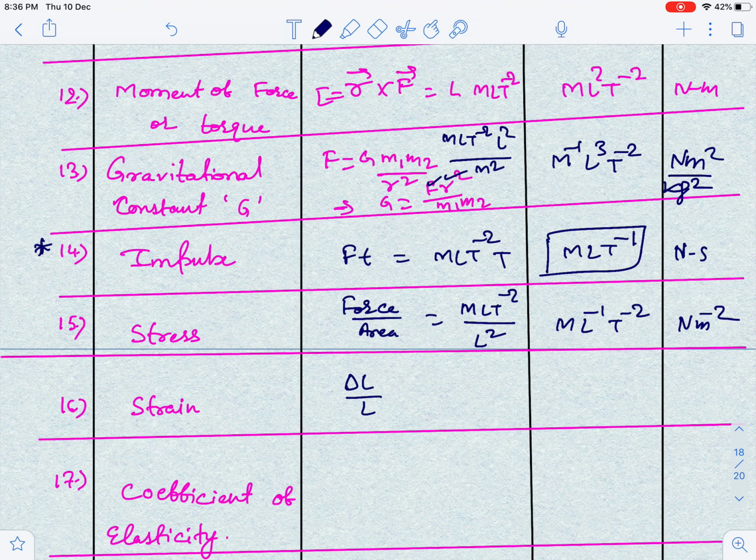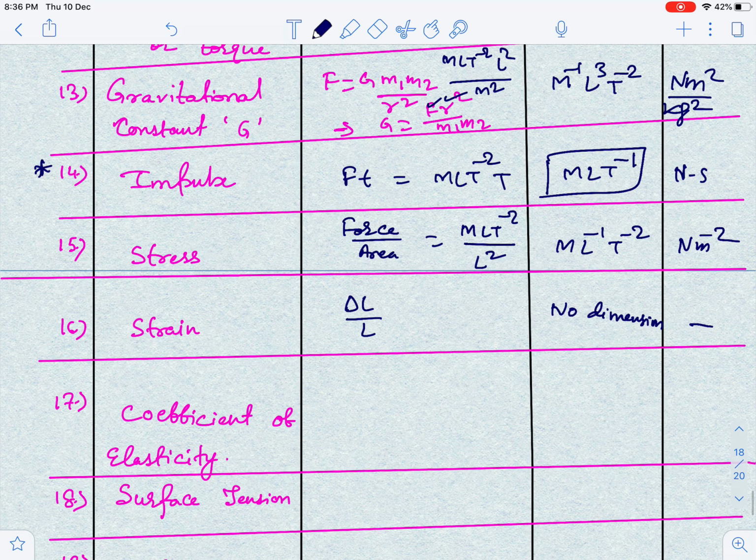Now, guys, strain. Strain is change in length, delta L by L, change in length upon original length. So it has no dimension. The first quantity we get with no dimension is strain here in this table, with no unit and no dimension. Coefficient of elasticity, Young's modulus of elasticity, bulk modulus of elasticity, any means stress upon strain, guys. And you know that strain has no dimension. This has no dimension at all.